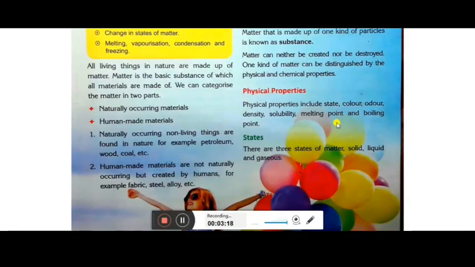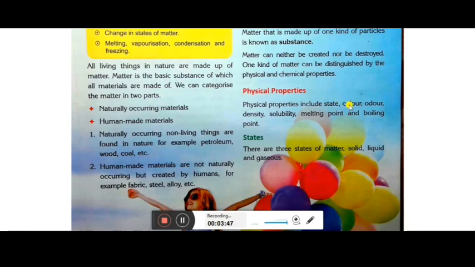Which properties are considered physical properties? Here it is. Physical properties include state, color, odor, density, solubility, melting point and boiling point. One by one, you see the physical properties of any material. State means solid, liquid or gaseous state. One more state is there, that is plasma, which you will study in higher classes.